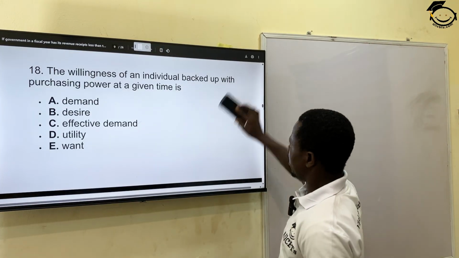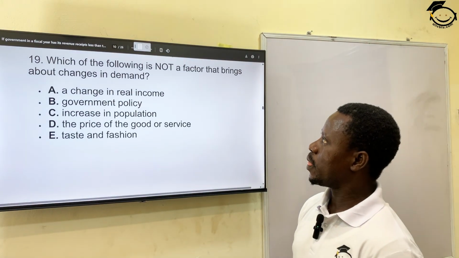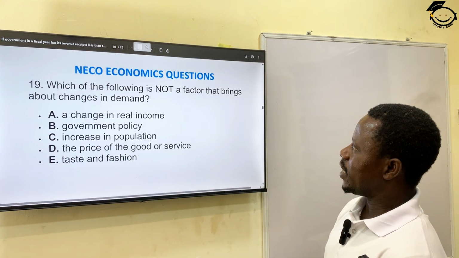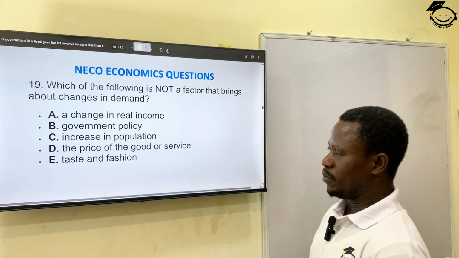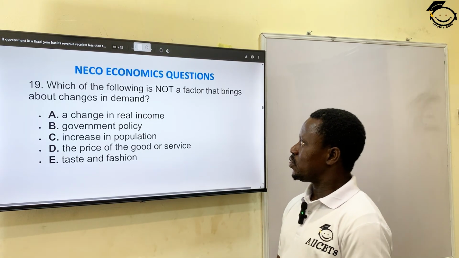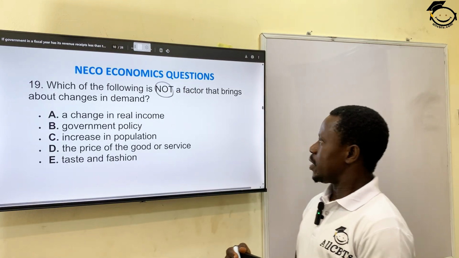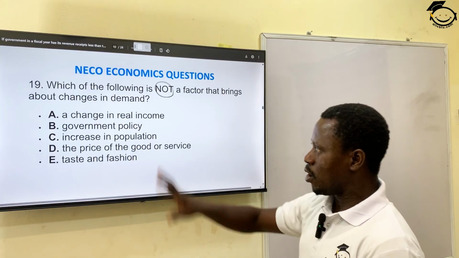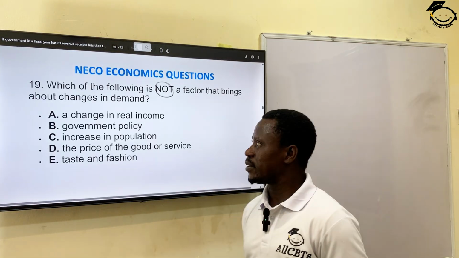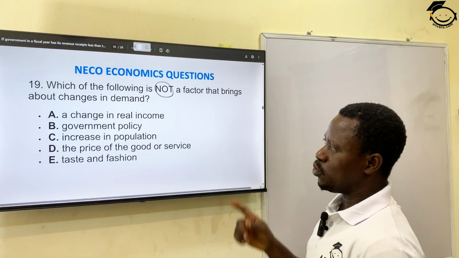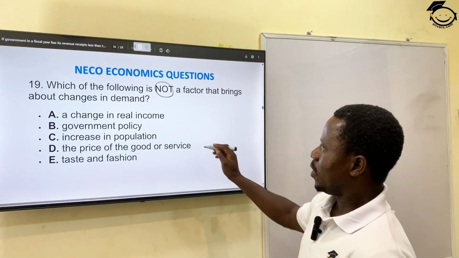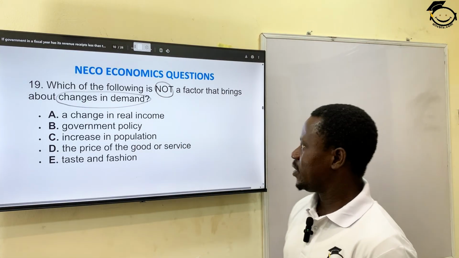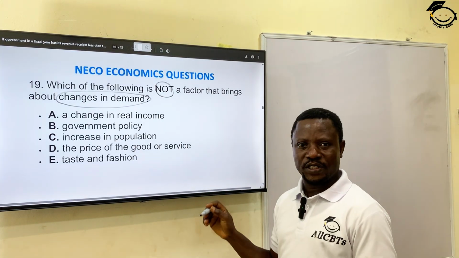All right? Let's see the next question. Which of the following is not a factor that brings about changes in demand? The implication of this question is that all of them are correct except one. Before you pick your answer, let me quickly make this explanation here. When we say changes in demand, it is different from changes in quantity demanded.